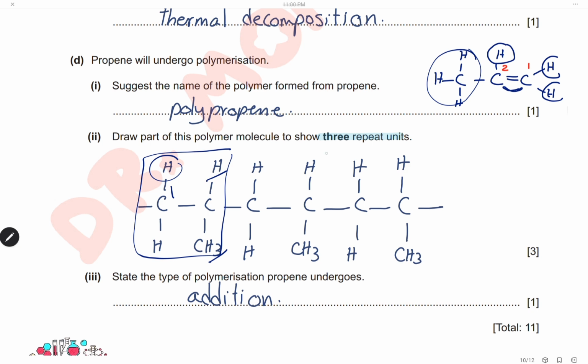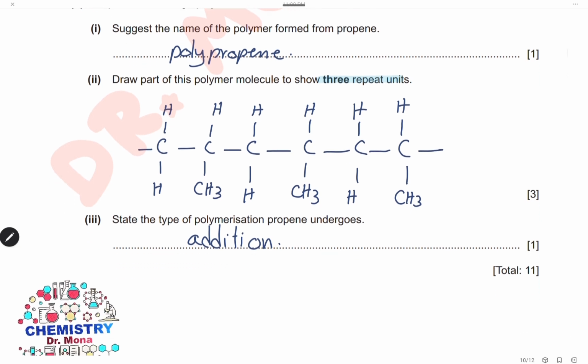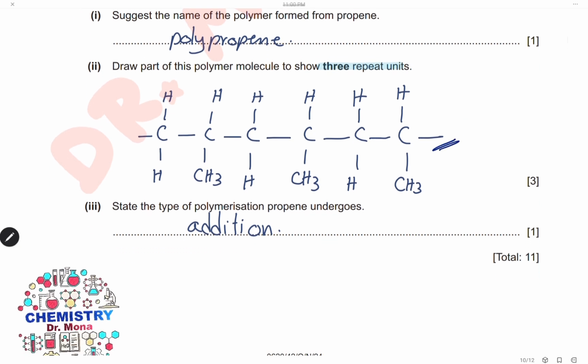Then we will repeat another monomer and the third one, because the question is asking about 3 repeated units. And don't forget to draw 2 open bonds, one from each side. This will be 3 repeated units of polypropene.